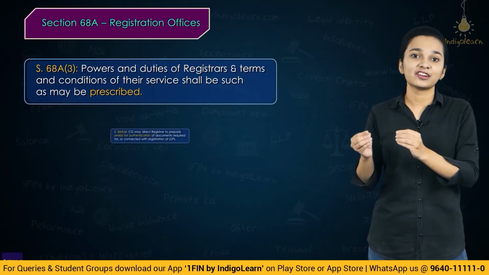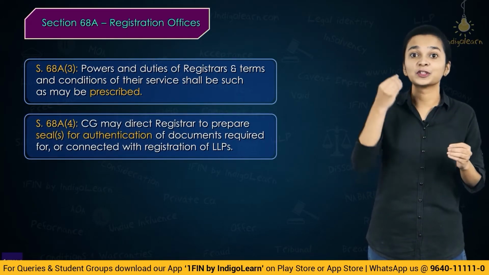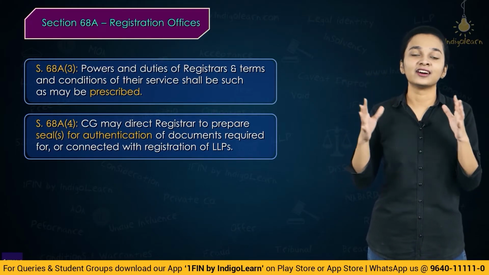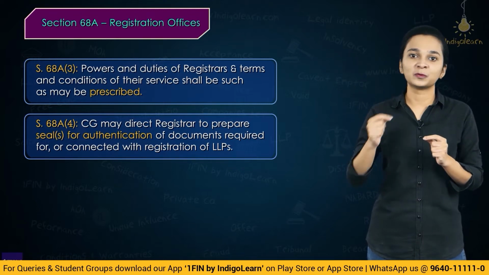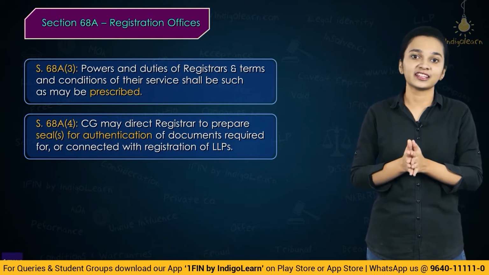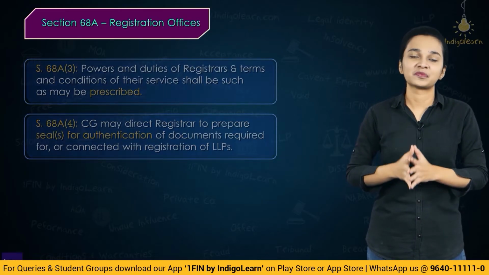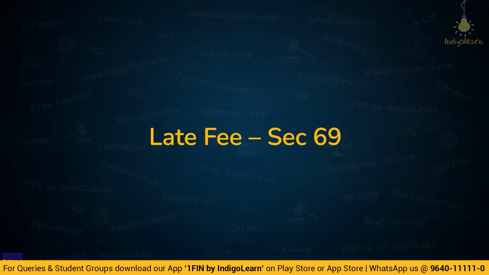And the central government may also direct the registrar to prepare seals for the purposes of authentication of the documents of registration of LLP. So the seal will be with the registrar, and he will authenticate the document for the purposes of registration of LLP. So this is what section 68A talks about: registration offices.